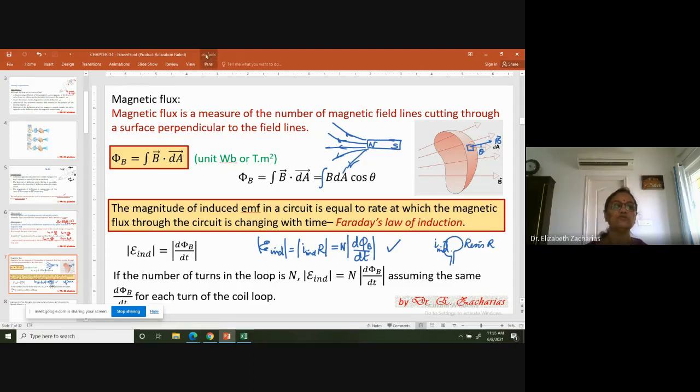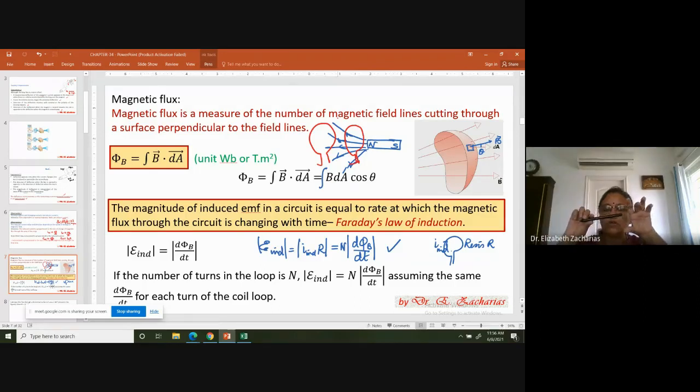So think of this loop. When this loop is here, the number of lines cutting through the loop is less. But then when the bar magnet comes close, the same area you see, more number of lines are cutting. So now you're understanding how the flux is increasing as a function of time when you get it closer.